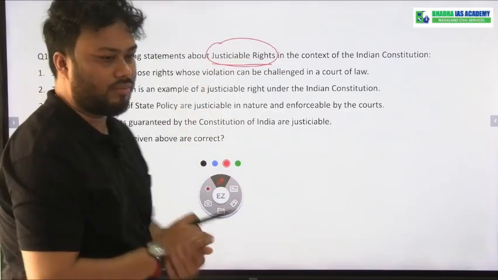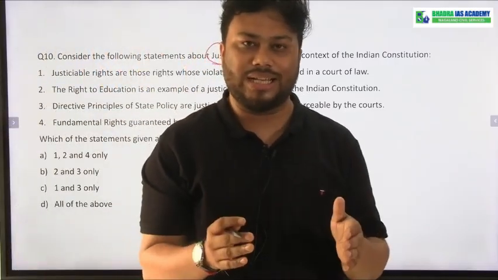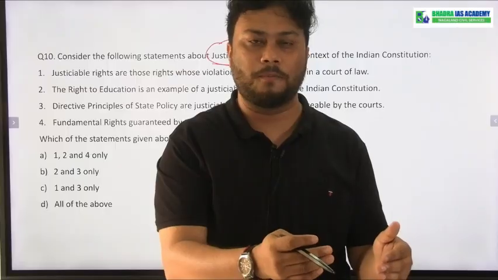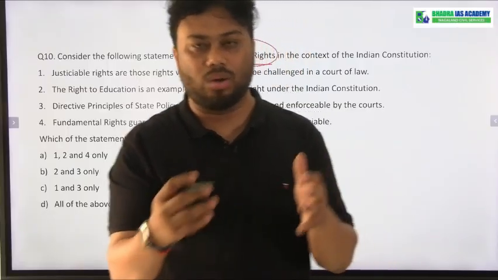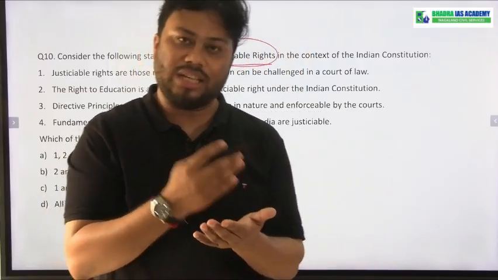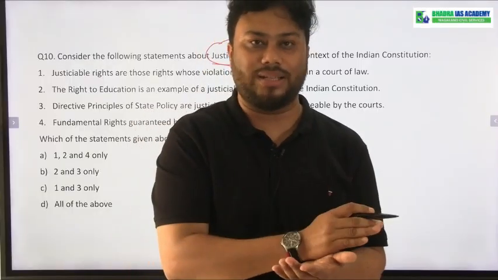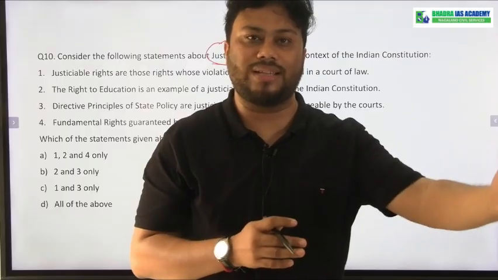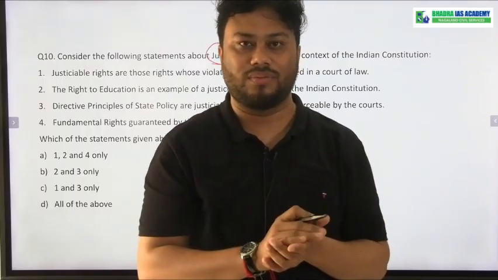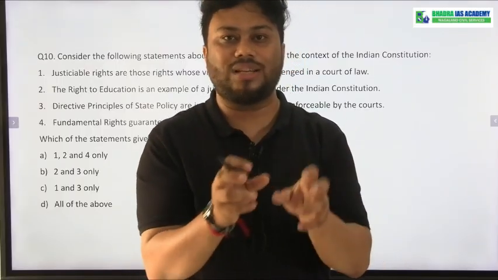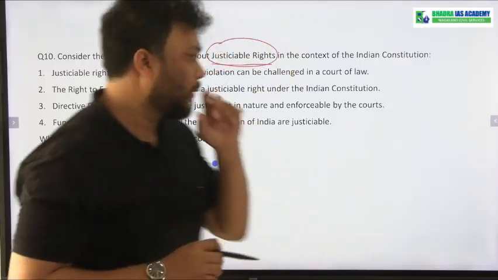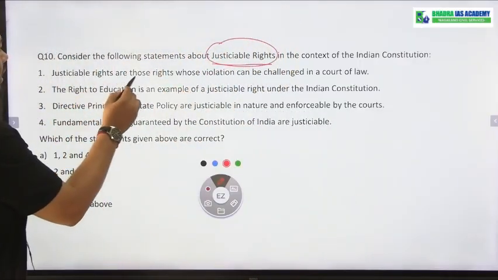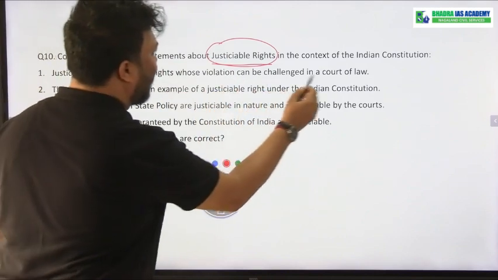These are rights given to us by the Constitution or by any law, and if these rights are violated by anyone, we can go to the court, to the judiciary, and get justice. Those rights are known as justiciable rights. Justiciable rights are those rights whose violation can be challenged in a court of law.